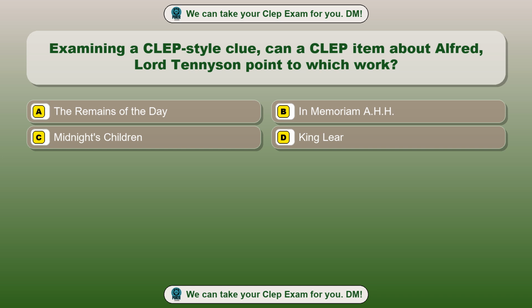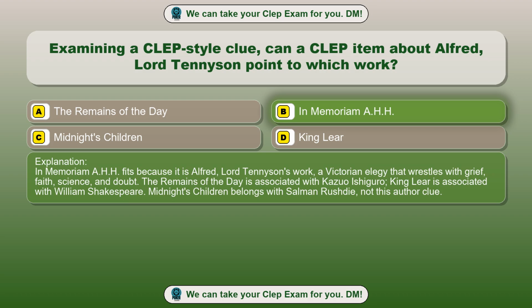Option A, The Remains of the Day. Option B, In Memoriam A.H.H. Option C, Midnight's Children. Option D, King Lear. The correct answer is option B, In Memoriam A.H.H. In Memoriam A.H.H. fits because it is Alfred, Lord Tennyson's work, a Victorian elegy that wrestles with grief, faith, science, and doubt. The Remains of the Day is associated with Kazuo Ishiguro, King Lear is associated with William Shakespeare.